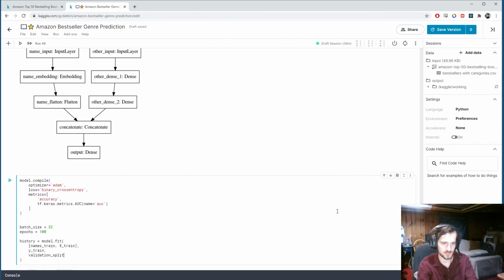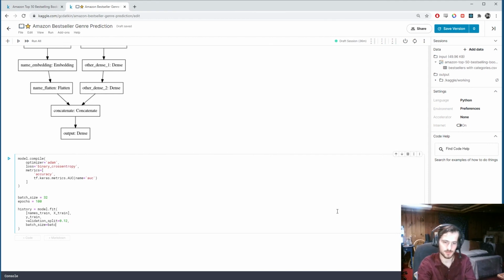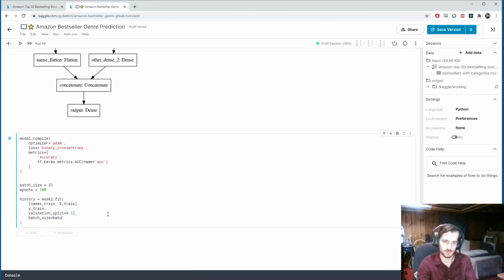We'll include a validation split of about 12%. We will have batch size and epochs, given by how we already wrote them above. And then we will include a callback function.